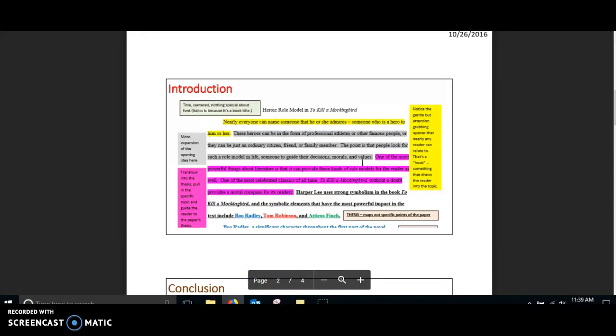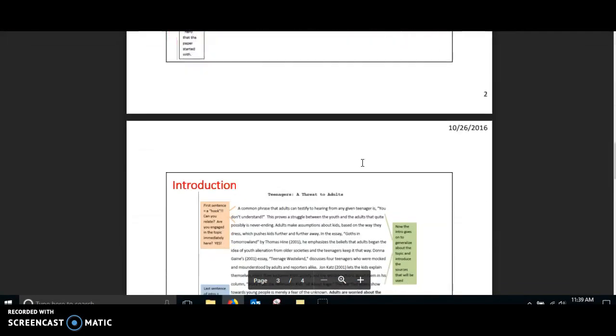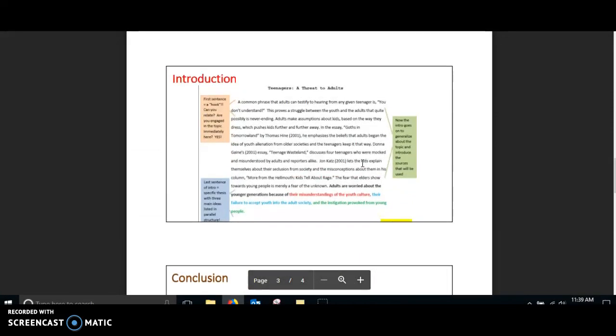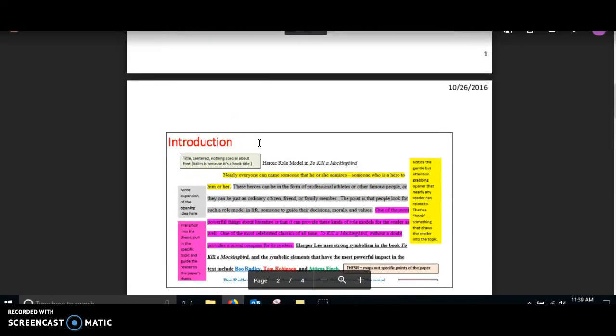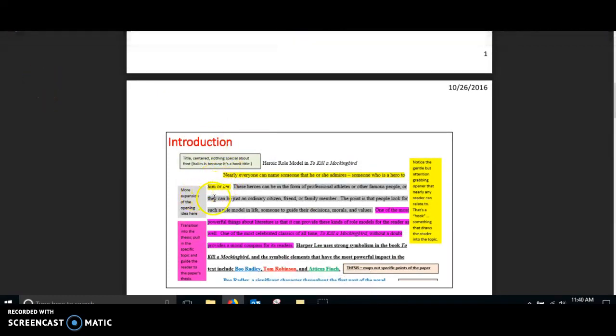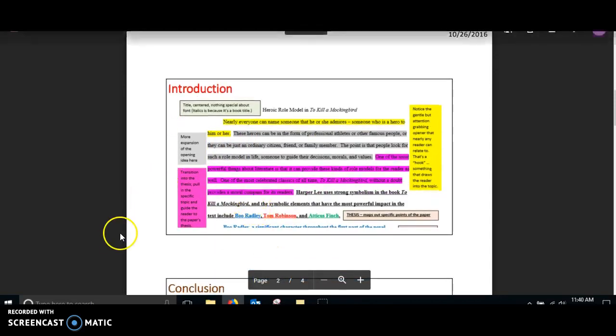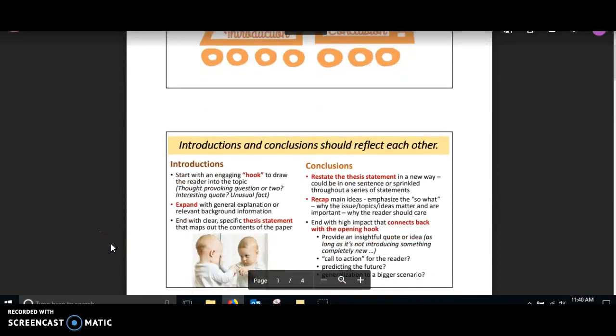If you need to look at examples for the introduction, I highly suggest taking a look at these documents that are in the classroom. There's a lot of really good information here, but make sure that you have an attention grabber, that you expand on your attention grabber, then transition into your thesis statement, and then that you have your thesis statement, okay? There should be a flow to your introduction that leads your reader from your hook, then giving them that overview, and then that thesis statement, okay?